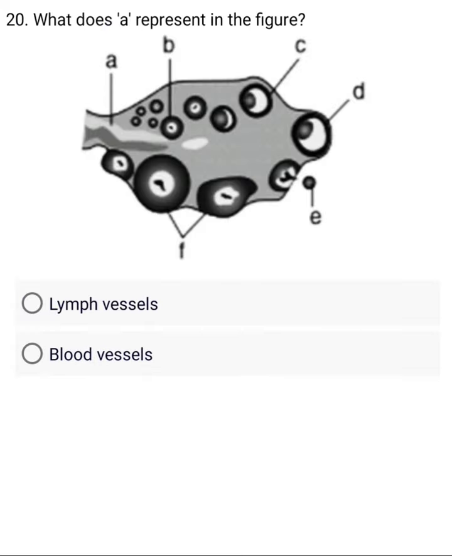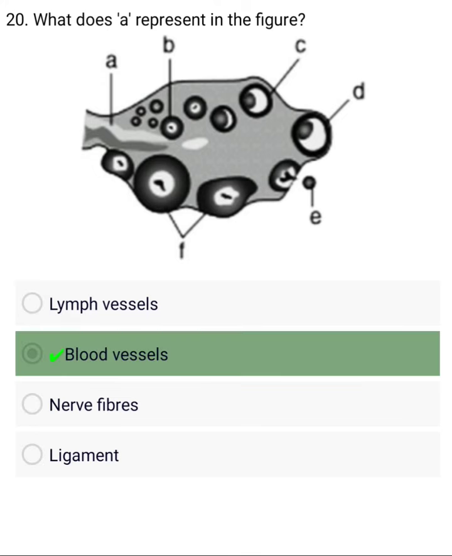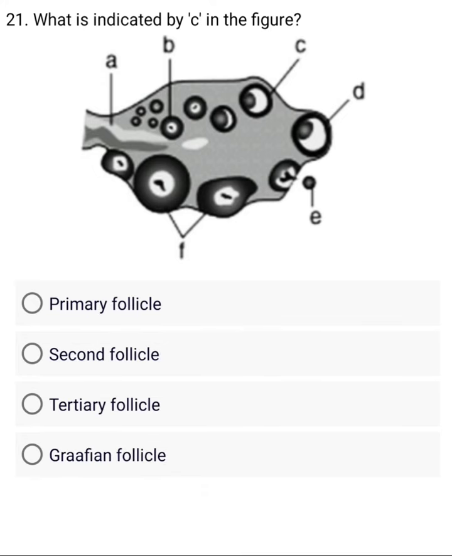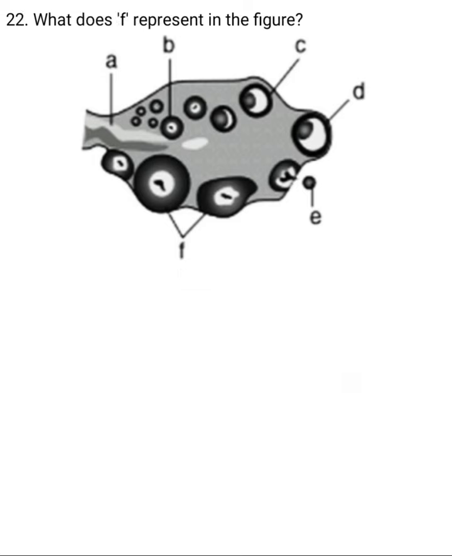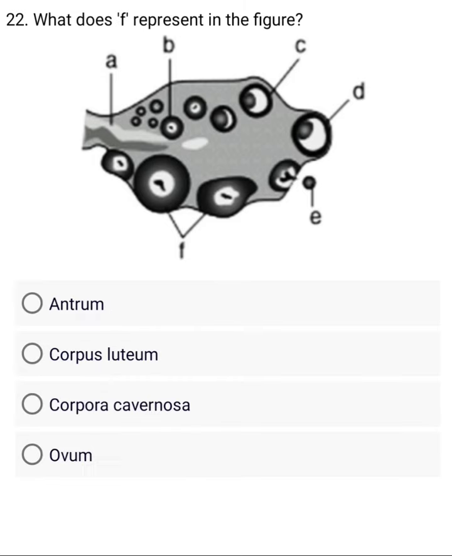What does A represent in the figure? A. Lymph vessels. B. Blood vessels. C. Nerve fibers. D. Ligament. Right. What is indicated by C in the figure? A. Primary follicle. B. Second follicle. C. Tertiary follicle. Right. What does F represent in the figure?